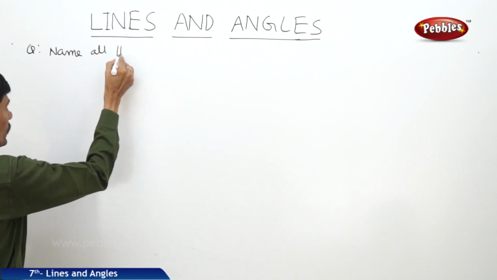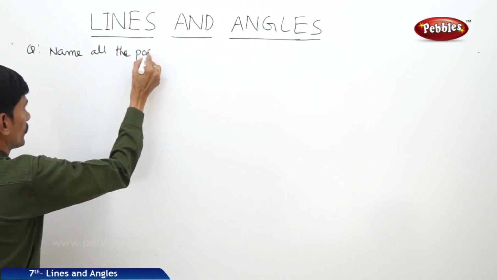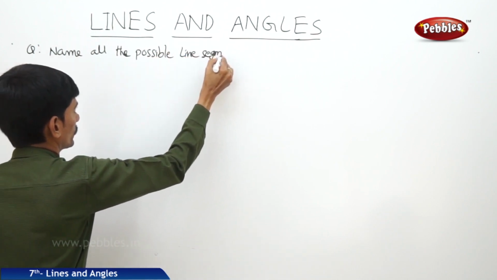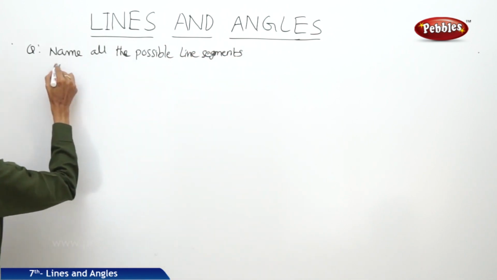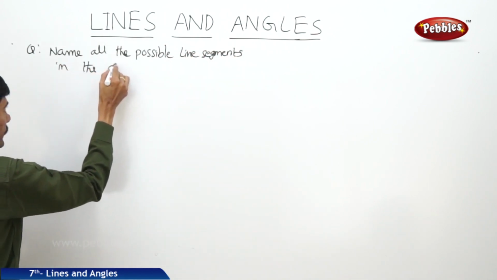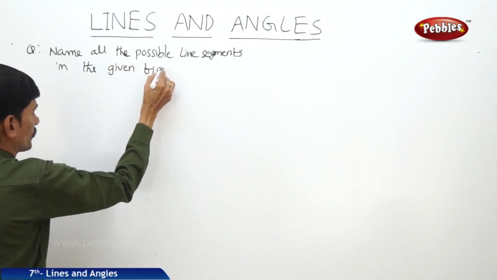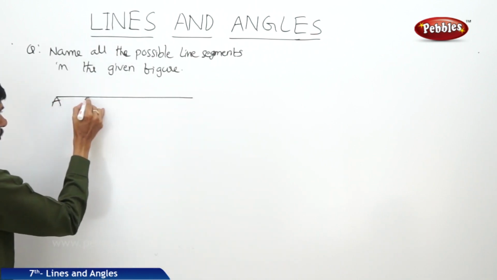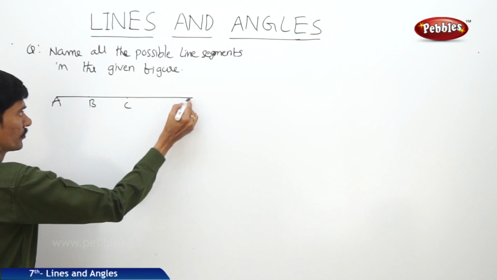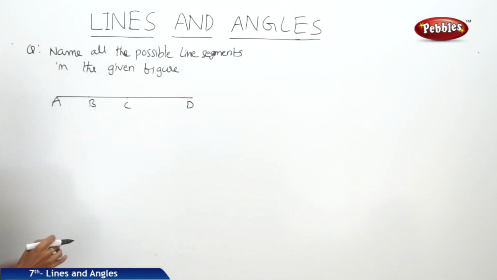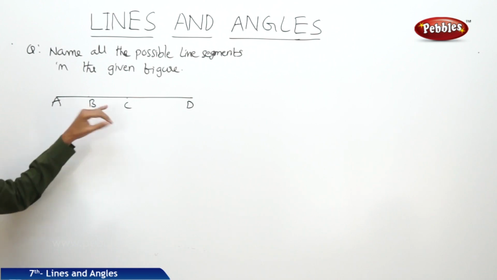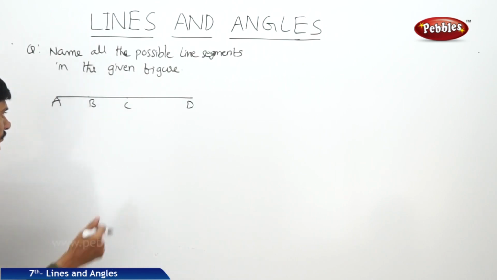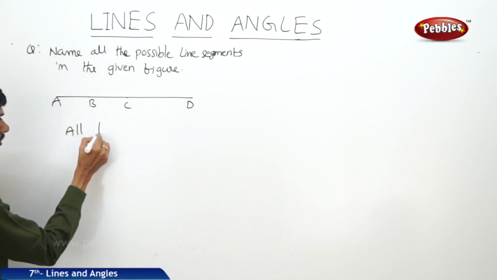Name all the possible line segments in the given figure. Now there is line segment AB. On the line segment AD, other 2 points are given B and C. Now we should name all the possible line segments from this figure.